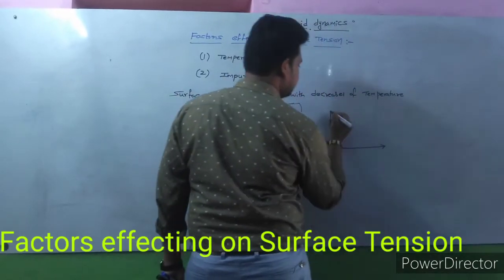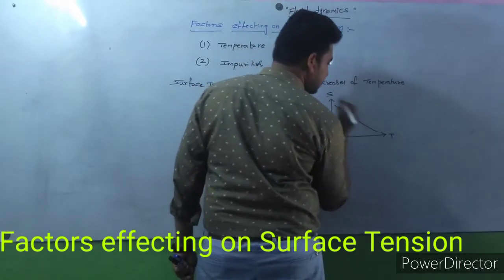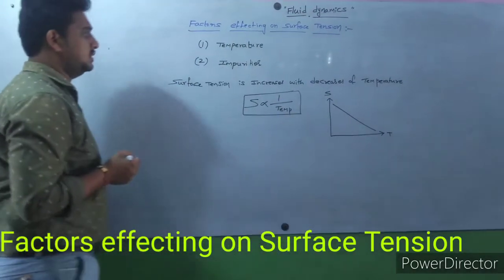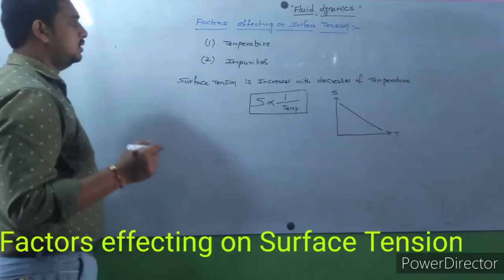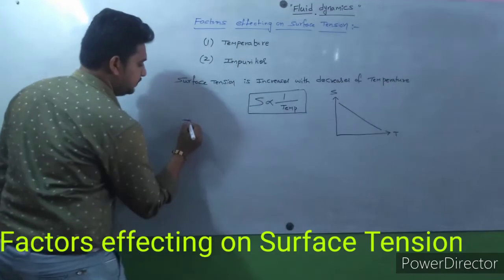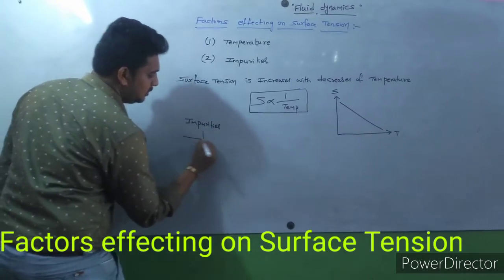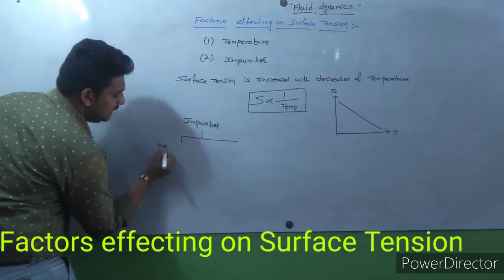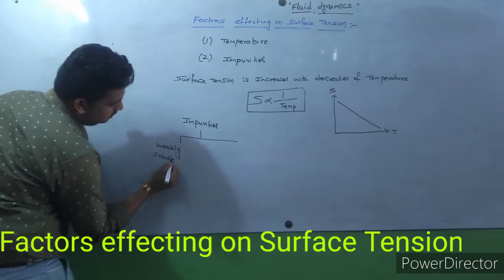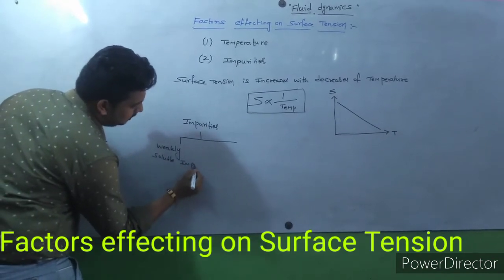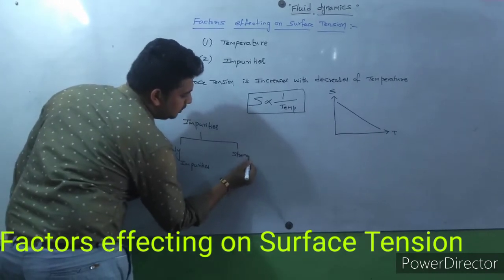Here surface tension S, temperature T we are taking. This is a graph for surface tension. So impurities. Impurities are of two types: weakly soluble impurities and strongly soluble impurities.